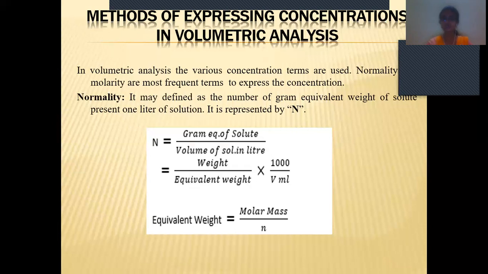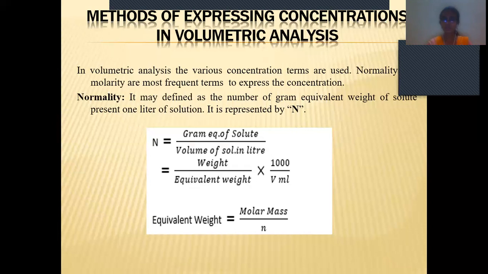The first formula we use when we know the quantity of the solute and the volume of the solution, but we don't know the normality.